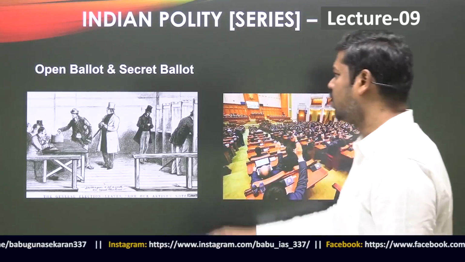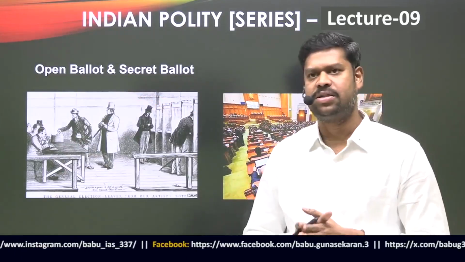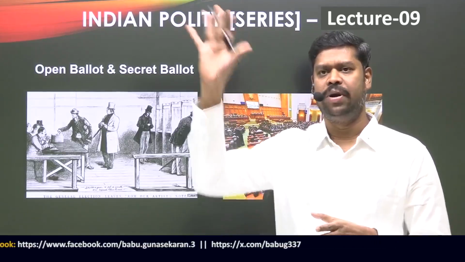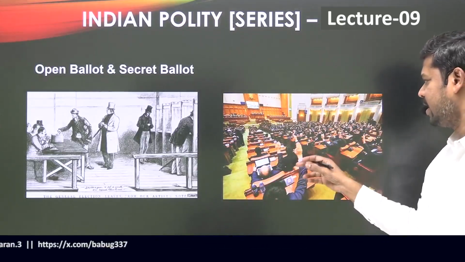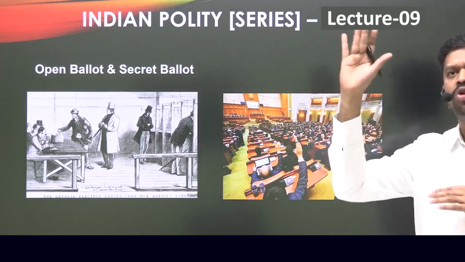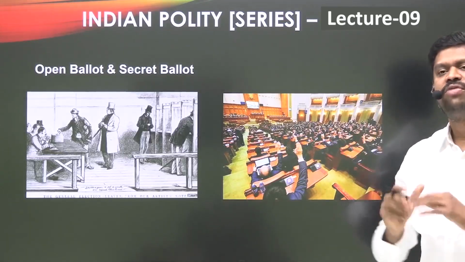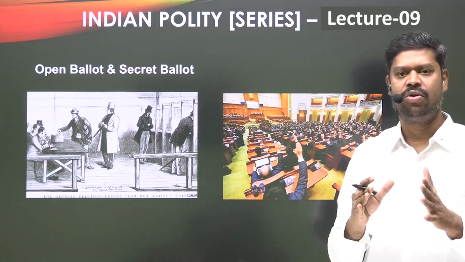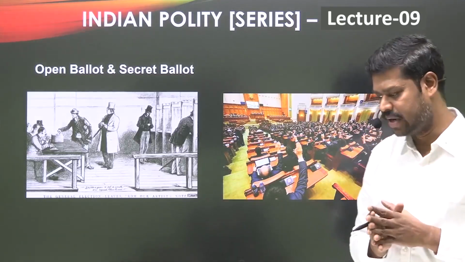But on the contrary, there is also something which is called an open ballot system. What do you understand by open ballot system? An open ballot system is something where you are voting in the open. So look into this particular figure, this diagram. People are raising their hands, which means if something is asked, they openly vote saying yes, we agree with this or we disagree with this, in front of all others. So others can get to know whether you are in favor of it or not. Such type of voting is called open ballot voting.